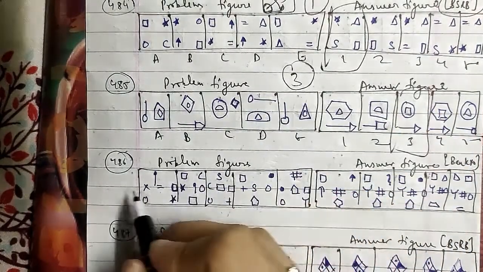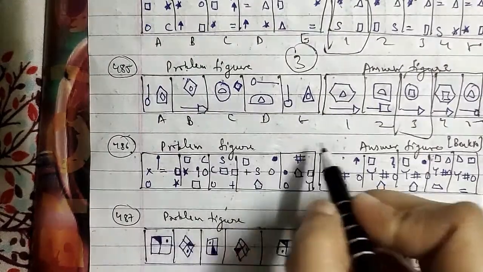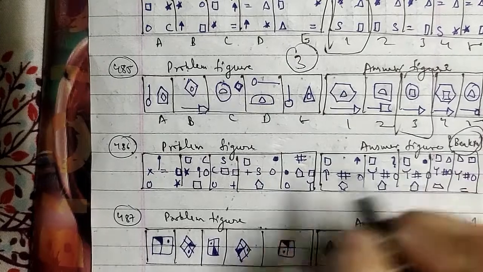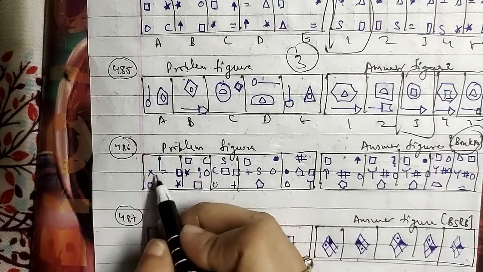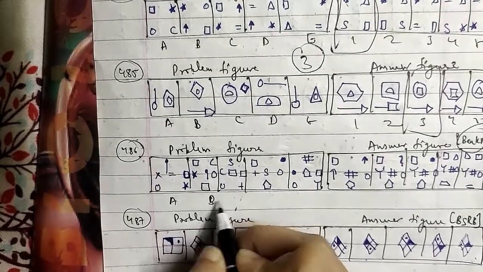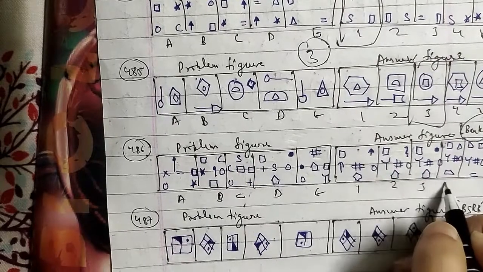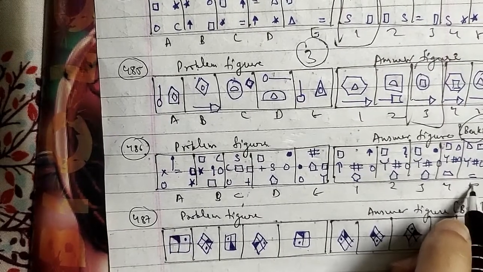Let's go ahead with another one, your 486th question of the session as well. These were the problem figures and these were the answer figures which have been asked in the bank PO question paper, where we have pen, multiply, equal, rectangle, circle and star as A, B, C, D and E, and the figures 1, 2, 3, 4 and 5 respectively.